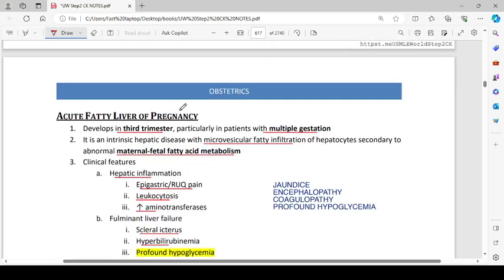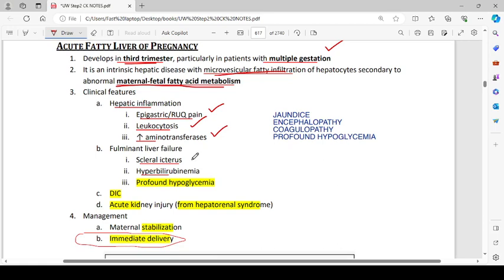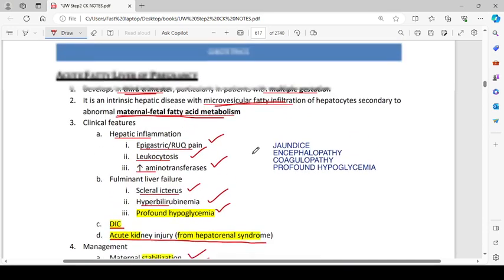Then we have acute fatty liver of pregnancy. It develops in the third trimester, particularly in patients with multiple gestations. It is an intrinsic hepatic disease with microvesicular fatty infiltration of hepatocytes secondary to abnormal maternal-fetal fatty acid metabolism. The clinical features are hepatic inflammation, epigastric and right upper quadrant pain, leukocytosis, increased aminotransferases, fulminant liver failure, scleral icterus, hyperbilirubinemia, profound hypoglycemia, disseminated intravascular coagulation, and acute kidney injury from hepatorenal syndrome. Management is maternal stabilization and immediate delivery.